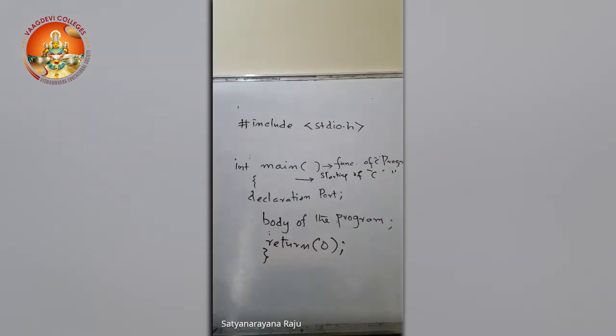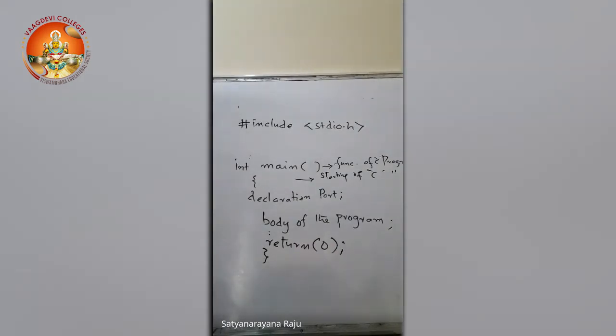stdio.h is a header file. What is a file? A file is a space where data will be stored. So that file contains all the functions which belong to input-output operations. stdio means standard input-output header file. This file contains all functions which belong to input-output operations.